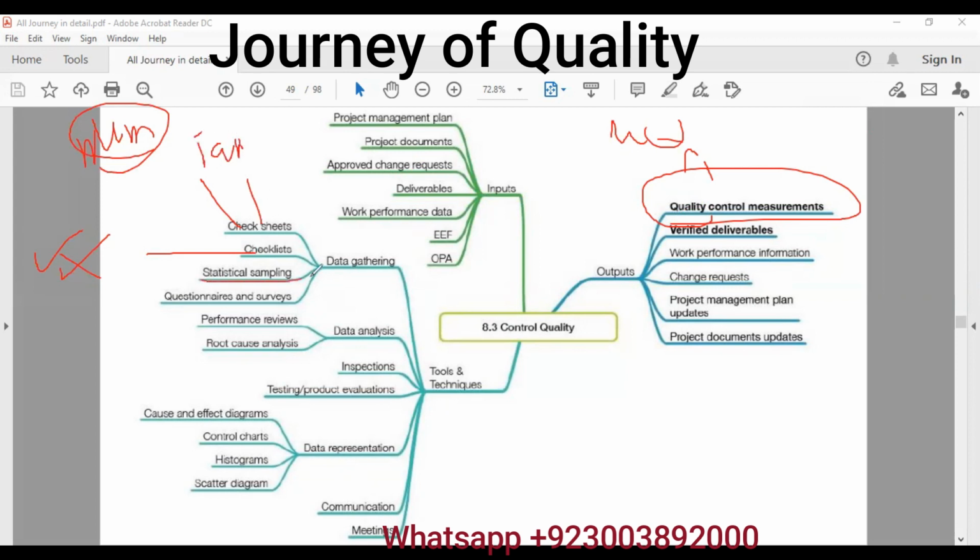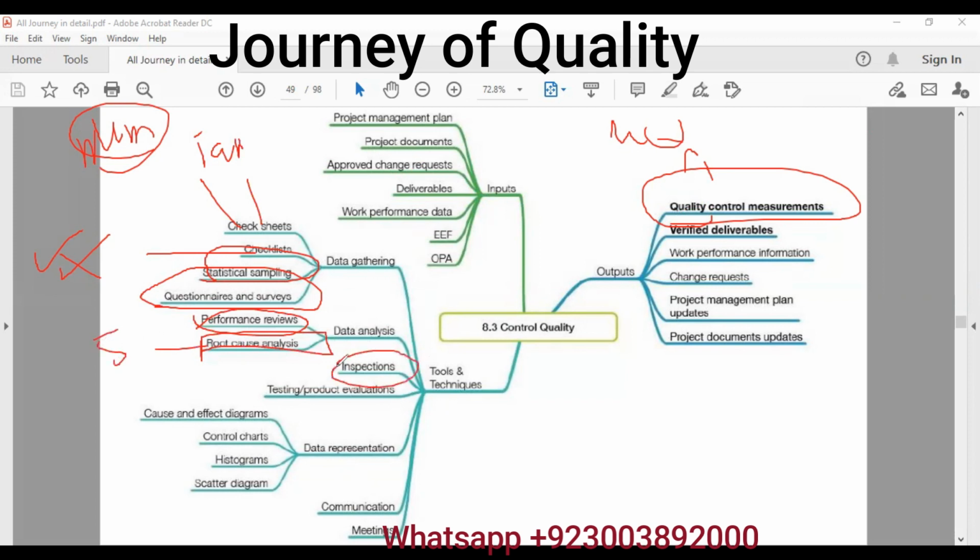Then we have statistical sampling. We collect samples after intervals like 50, 100, 150, 200. That is called statistical sampling. Then if the audience is large, we use questions and surveys to get their feedback. We review the performance and we do root cause analysis. It can be 5 Whys or Ishikawa diagram.